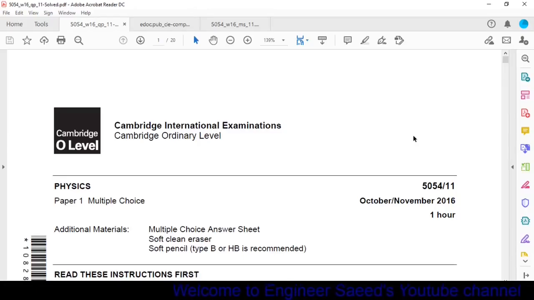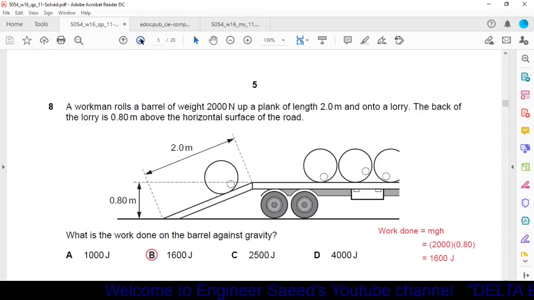Today we are going to solve O-Level Physics 5054 Paper 1 Variant 1 October-November 2016 and questions from 21 to 40. From question 1 to 20 we have already solved. Now we will move to question number 21.